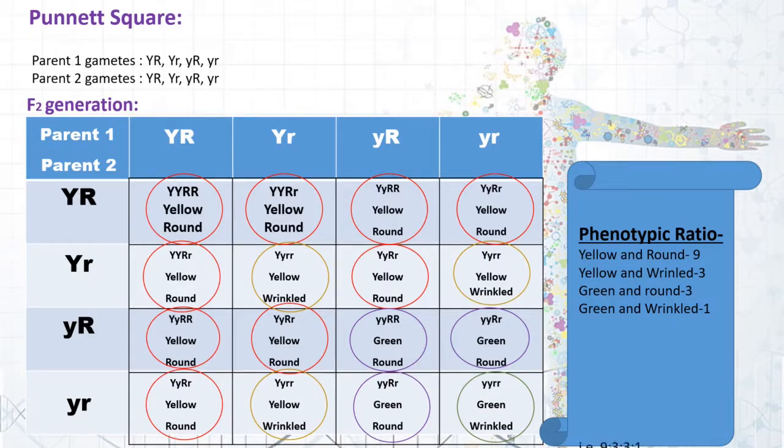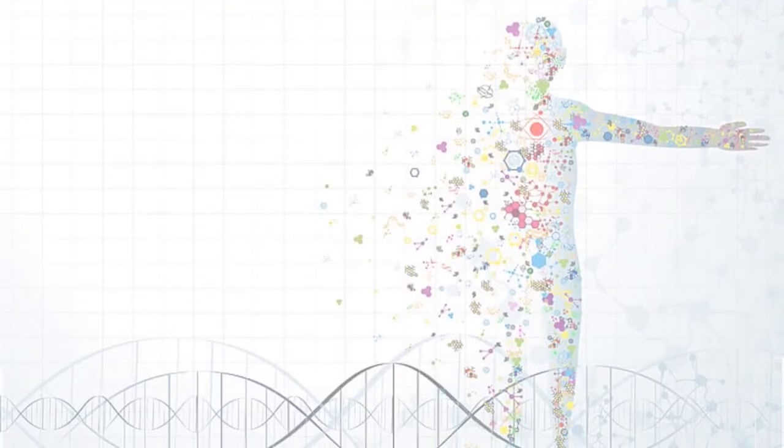If we wish to write the ratio of the same, we can write it as 9:3:3:1. Now you know why we have written it like this, because 9 are yellow and round, 3 yellow and wrinkled, 3 green and round, and the last 1 is green and wrinkled. So we can represent it with this ratio. If we talk about the genotypic ratio, all the genes which are present here represent the genotype of the offspring. If you wish, you can write them, but writing it here is a bit complex, so I'm skipping it for now. Let's move forward with the conclusion.